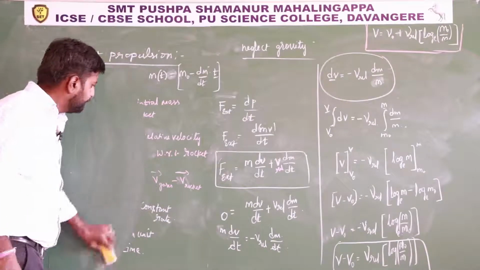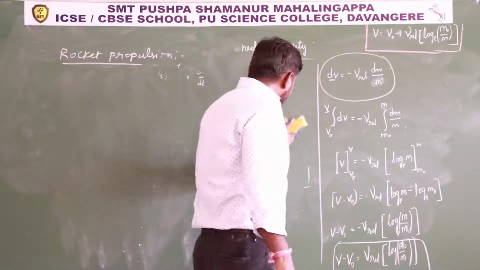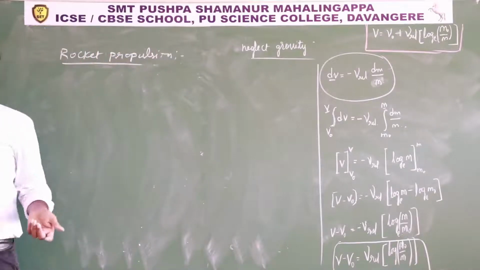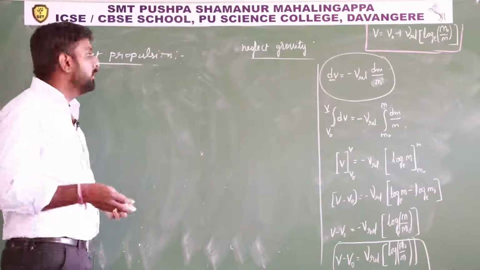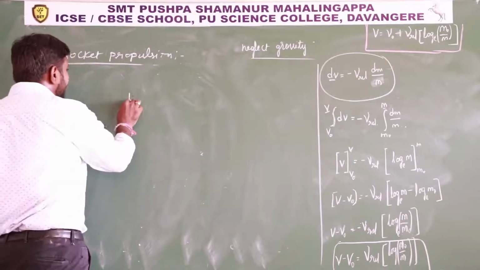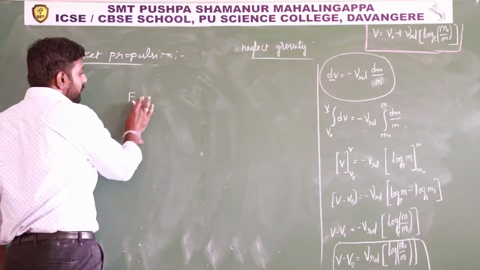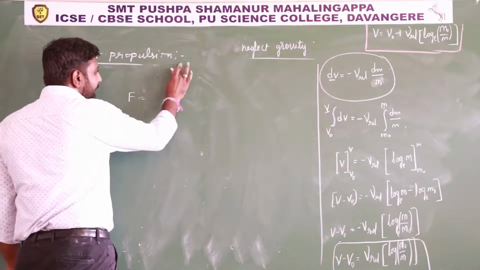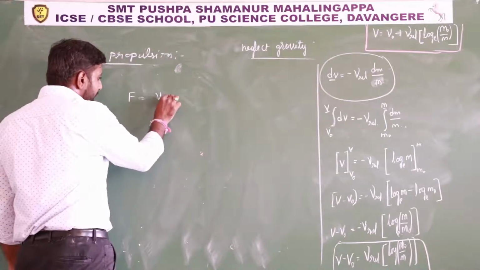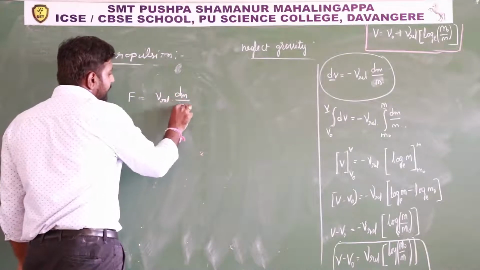Then the thrust. What is the thrust acting on the rocket or the gases? Write down that magnitude formula. F is equal to, again, dp by dt, where p means m into v, which we have considered as the relative velocity, so F equals v relative dm by dt.